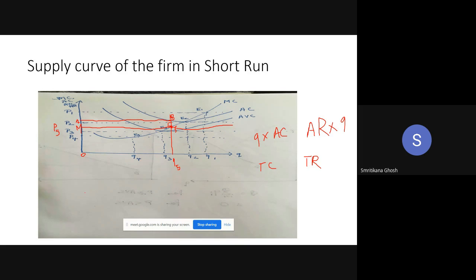So what is the total cost? Total cost is done. Total revenue is OME5Q5. Is that clear? This is my total revenue, OME5Q5. Okay, this is total revenue, and total cost we already said this is